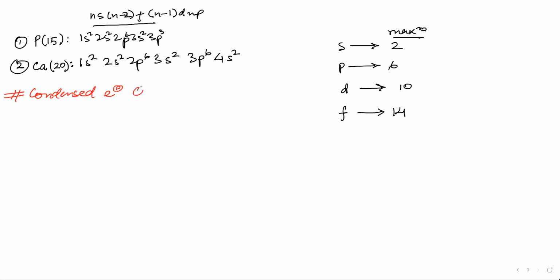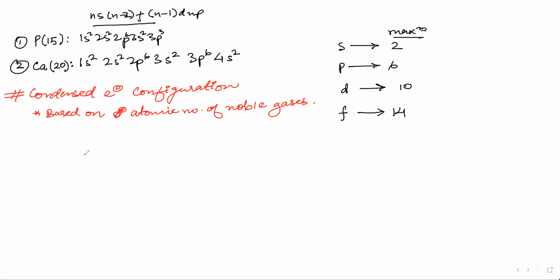Condensed electronic configuration. Now for condensed electronic configuration, you have to know a few things. The electronic configuration is based on the atomic number of noble gases. Okay, atomic number of noble gases. So what are the noble gases? Noble gases are helium, neon, argon, krypton, xenon, and radon.